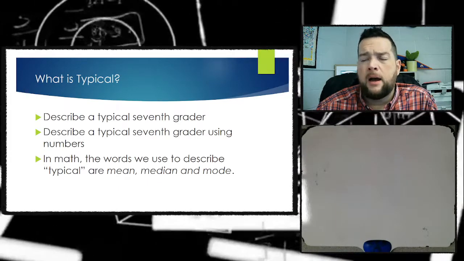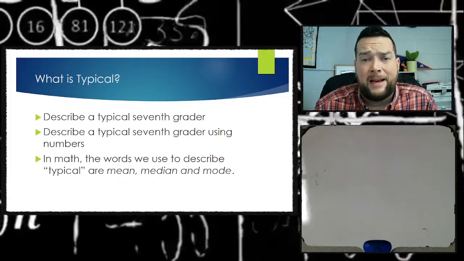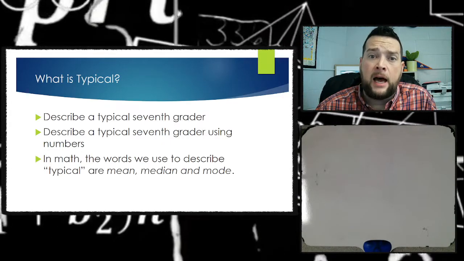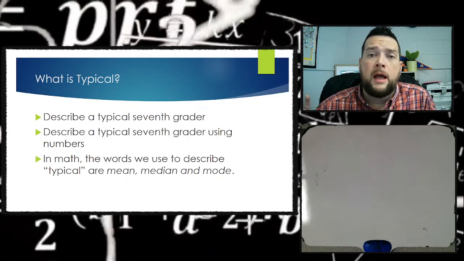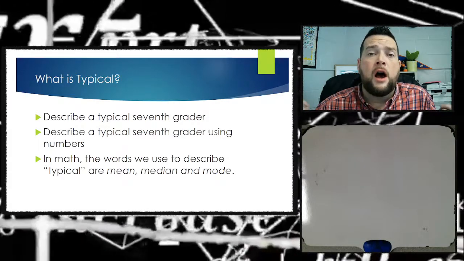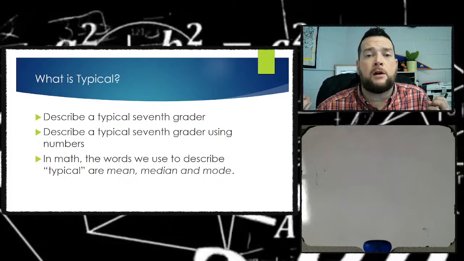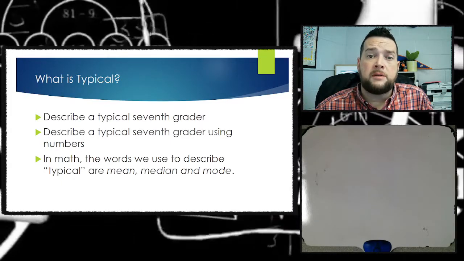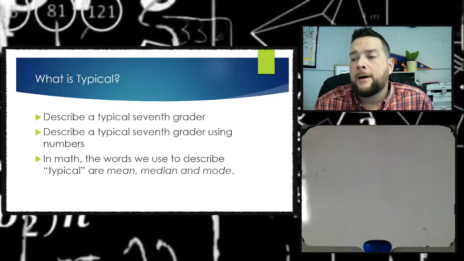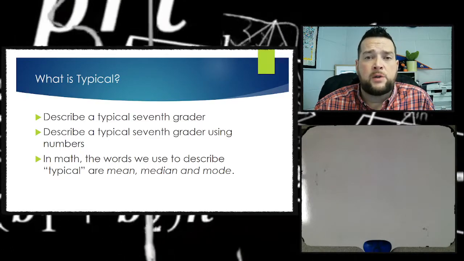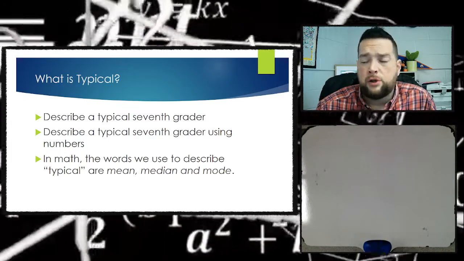And this unit, broadly, is called data analysis. We're going to analyze, or pick apart and find out what the facts are of data. Data is numbers, facts in the form of numbers. Data can be other kinds of facts as well, but in math, we're really concerned about the numbers.